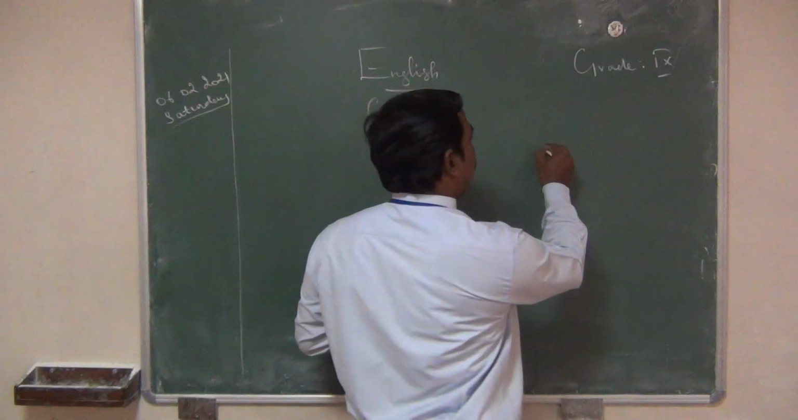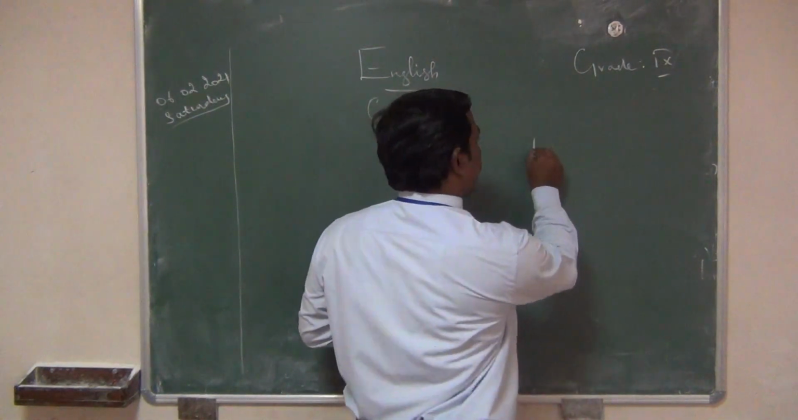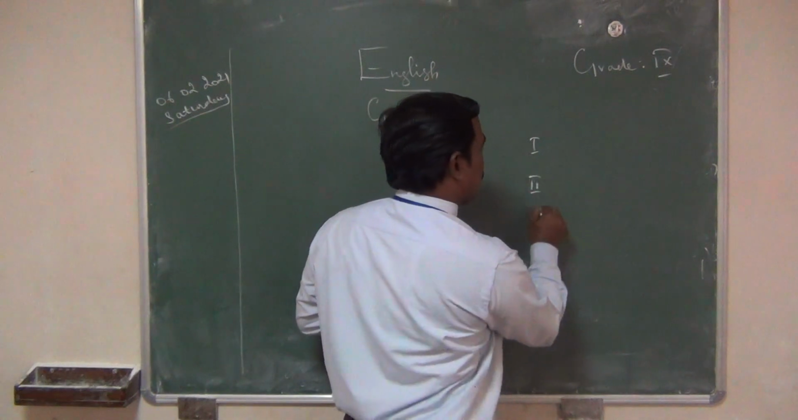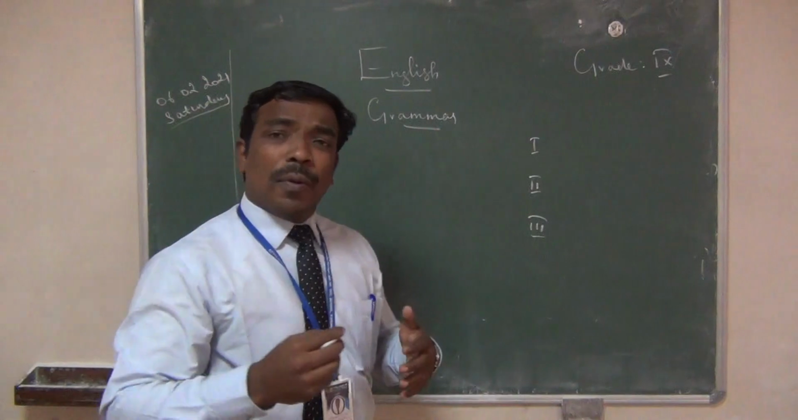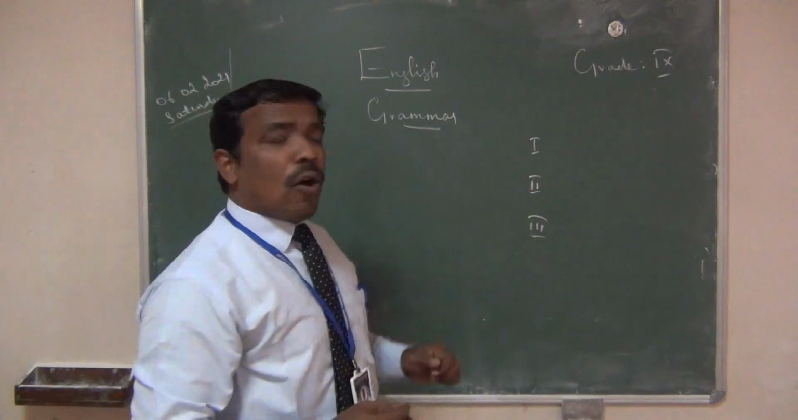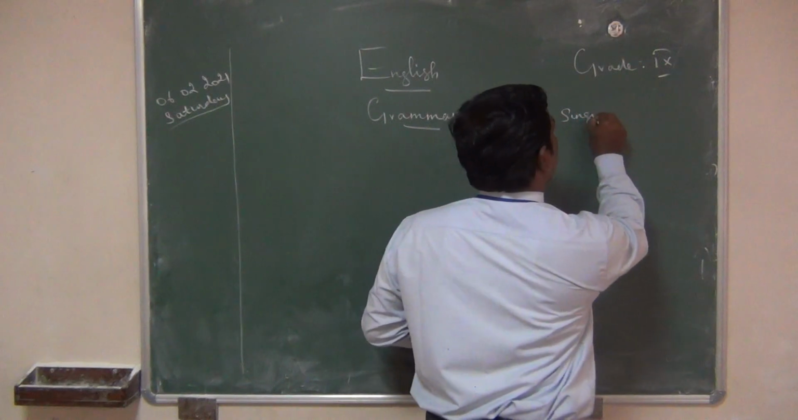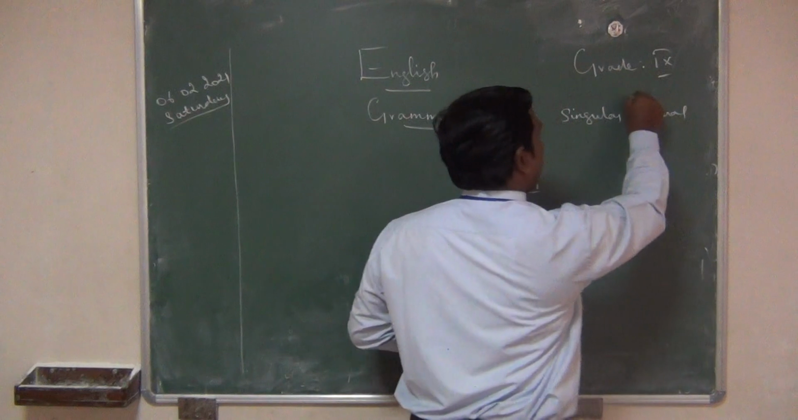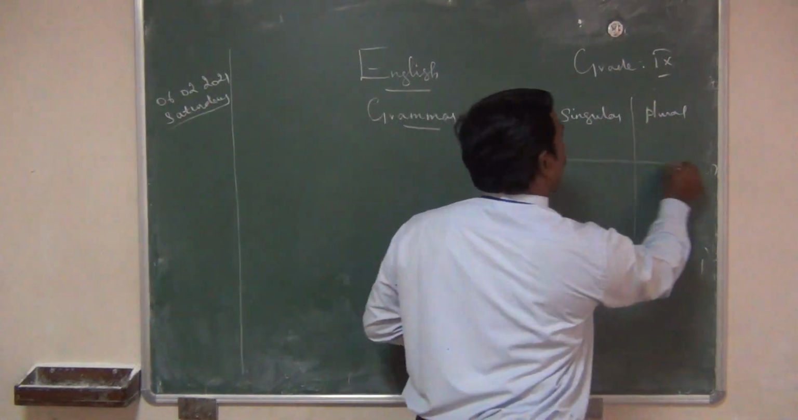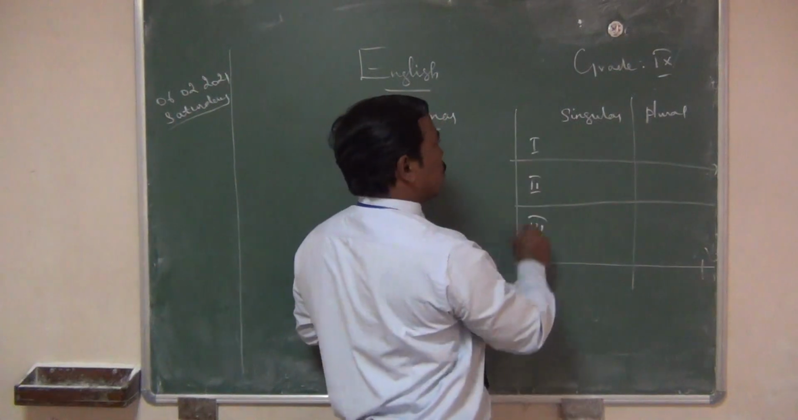We have three persons in English. How many persons in English? First person, second person, third person. Three persons. You know very well. So how many numbers in English? We have two numbers in English. That is singular, and the second one is plural. This one is very important. So according to that, the verb should agree with the subject.